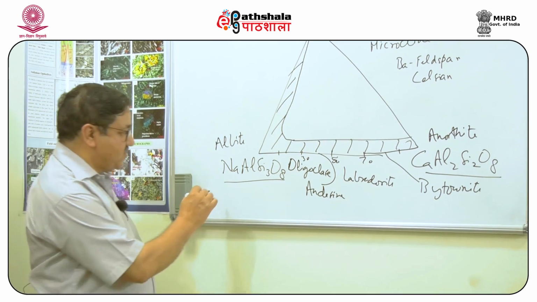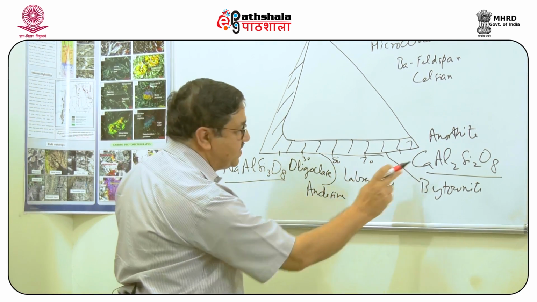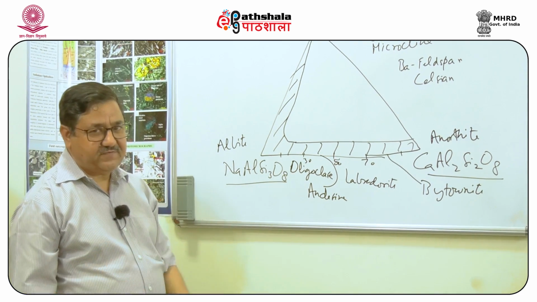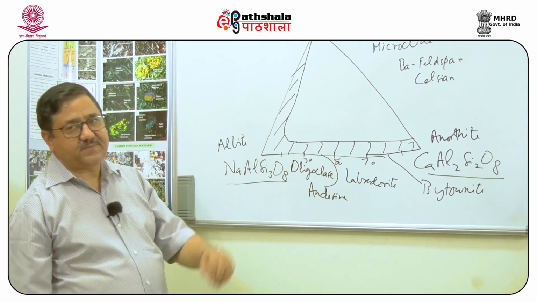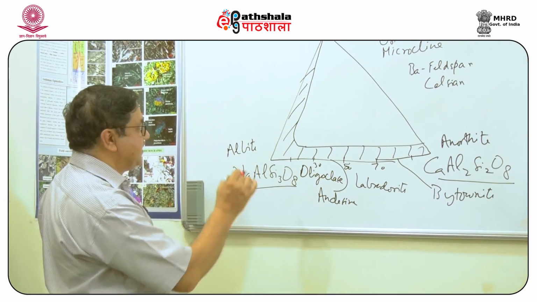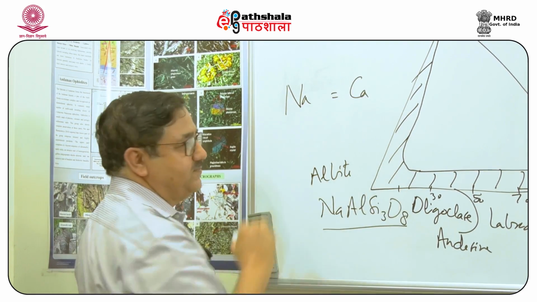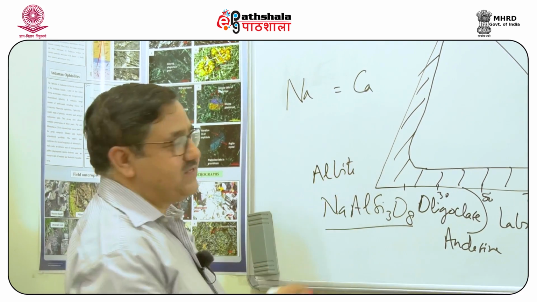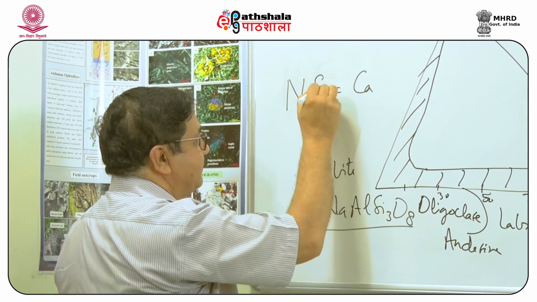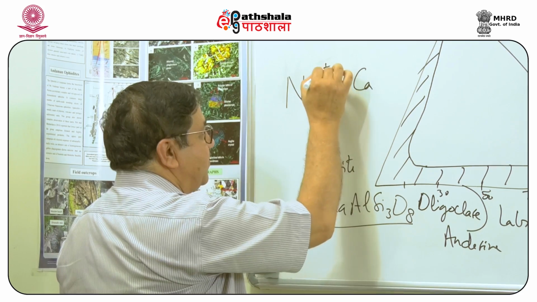Why this is so is because sodium has a single positive charge, whereas calcium has two positive charges. So, therefore, when this substitution takes place, there is a coupled substitution of this nature, that is sodium replaced by calcium, since there is one positive charge. So, here we have silicon on this side which has 4 positive charge.